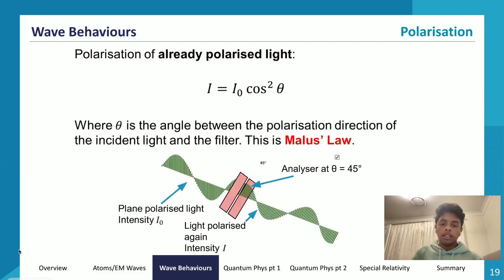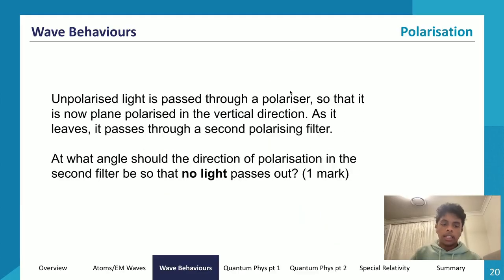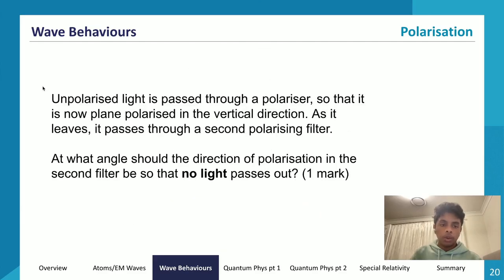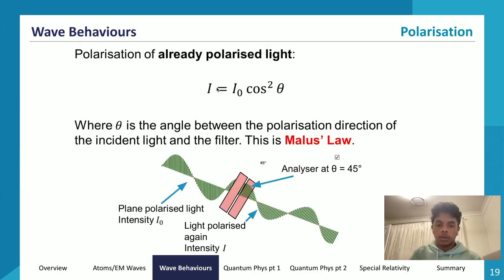So we want I, the intensity of this light leaving, to be 0. It doesn't give us I naught, so we don't care about I naught, but we know that it's going to be polarization of already polarized light, because we have plane polarized light and we let it pass through a second polarizing filter. So now plane polarized light is being polarized again, and we want the second polarized light to be 0. So we let I is equal to 0, and then we solve this equation to find theta, the angle at which I is equal to 0. So let's do that now.